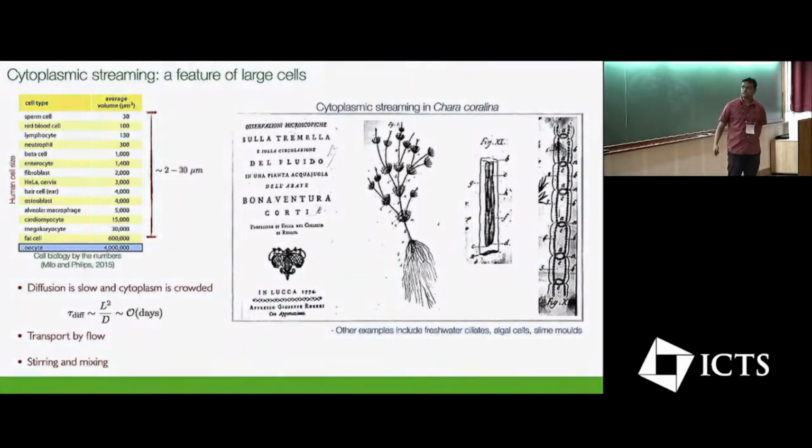One way nature solves this problem is through cytoplasmic streaming. So streaming is not new. It was discovered around 250 years back by the Italian scientist Bonaventura Corti when he was looking at these algal plant cells called Chara corallina. And in the cells, which can be centimeters long, he observed a persistent circulatory motion of the fluid all day, every day. And this persistent motion is known as streaming flows, which is rather generic in many other large cells.